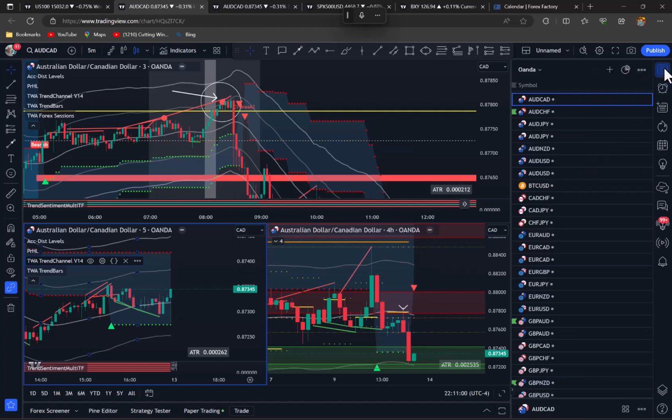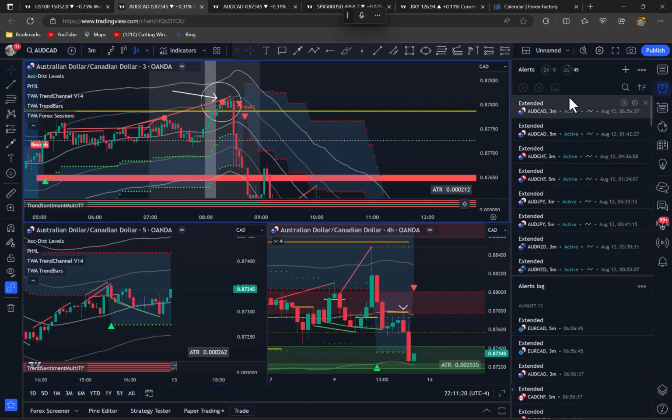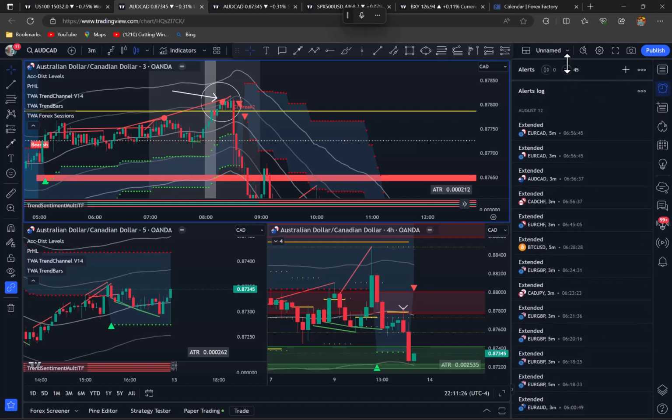So what you'll do then is go back to the list, click on the next currency pair, and follow the same process all the way down. So once you've set up your alerts, don't forget to come back in here, click the three dots and untick current symbol only, so you show all. And then I'm going to pull this thing up the top, and all we have here then is the alerts up the top that I don't need to open, given that I've set them up, and then I've got the alerts log. They're going to fire in here, and then we just click them and come into the chart and have a look. When the alert fires, and as I mentioned, we click it, we come into the chart.